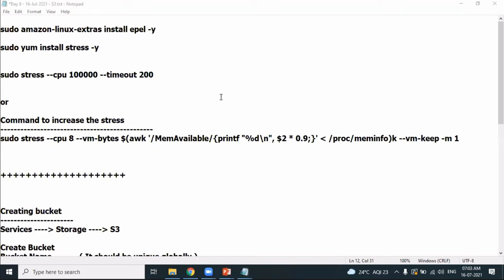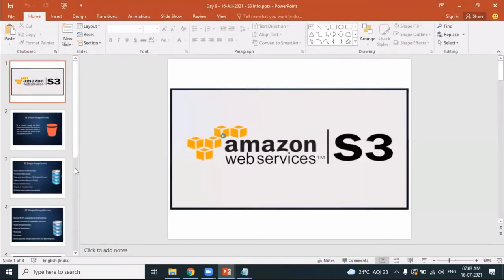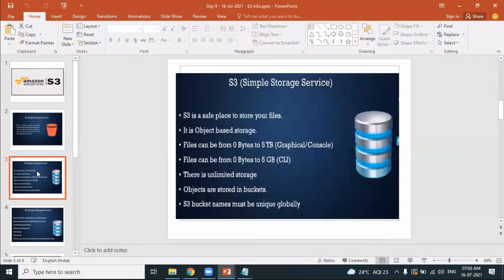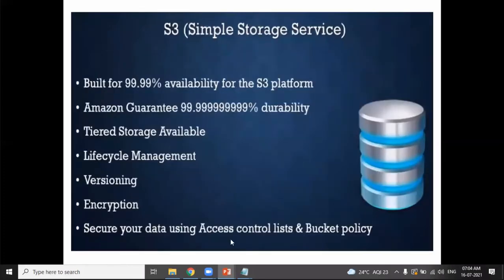What about S3? It is like FTP, where files are stored and shared with somebody else. We need access control lists and bucket policy.